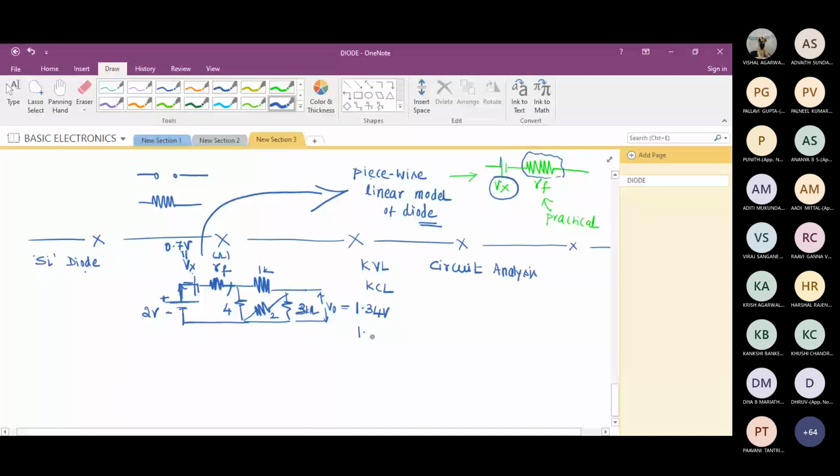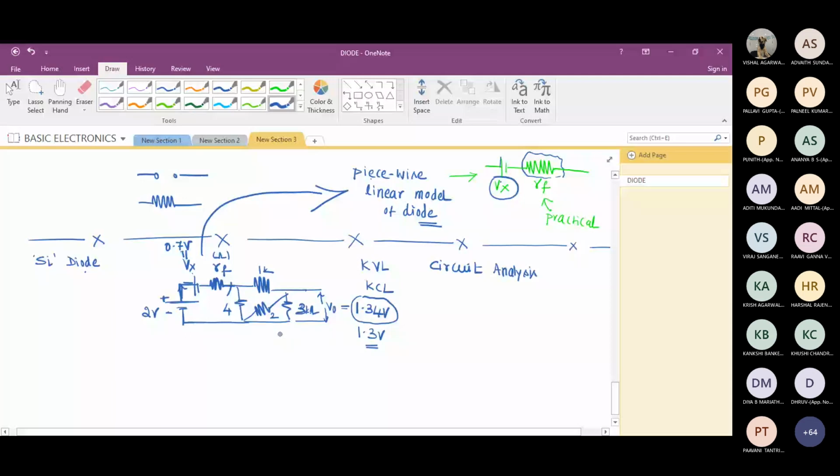Is this not enough for me to design a circuit? I'm getting 1.34 volts. If I actually place a diode instead of this piecewise linear model, there is a possibility I may land up with 1.3. But 1.34, is it not enough for me to design any circuit now? Am I not in a better position to design a circuit with this model?